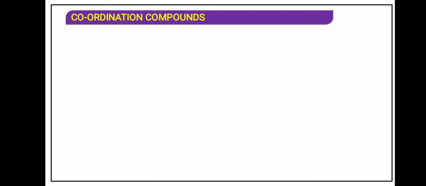Welcome back in the chemistry lecture of 12th science. Last time we have seen about the valence bond theory. The valence bond theory was having many drawbacks. Because of that, a new theory came into existence, given by Bethe, that is CFT, crystal field theory. But unfortunately, crystal field theory was also having a drawback. The crystal field theory also failed.